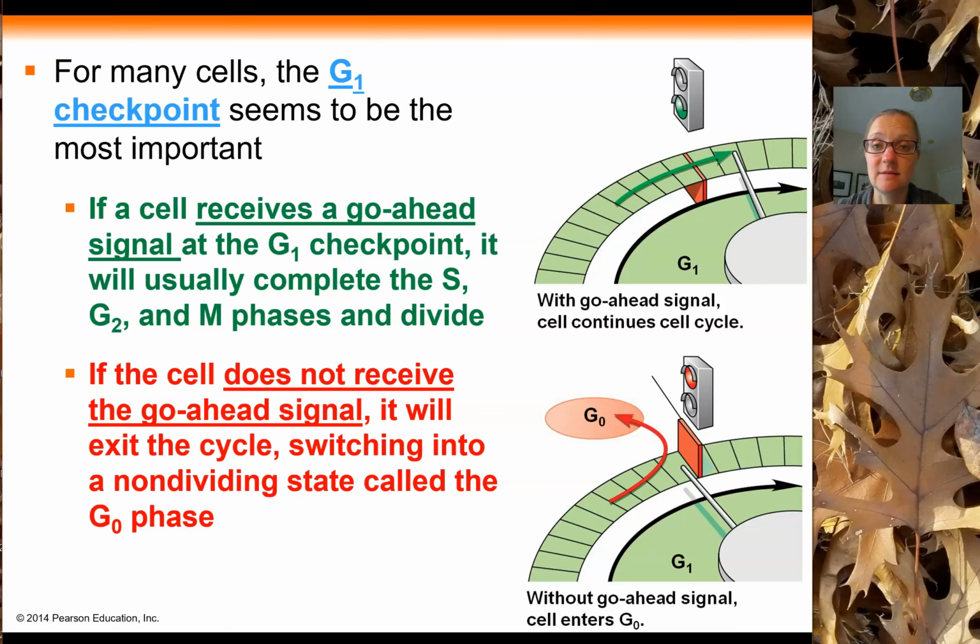On the other hand, if the cell is at that G1 checkpoint and it does not receive the go-ahead signal, then it stops. It stays there, stuck at that G1 checkpoint. You can think of it as sort of switching or looping out of the cell cycle and switching to this non-dividing state, which we call the G0 phase of the cell cycle. And you can see it here sort of looping out. In G0, the cells are not dead. They're very much alive. They're just not actively dividing.